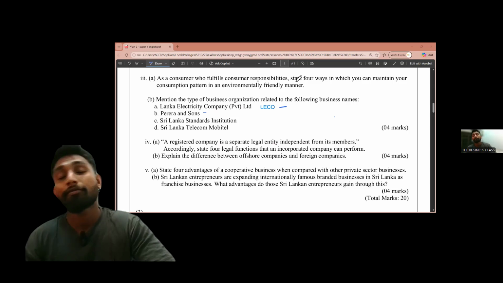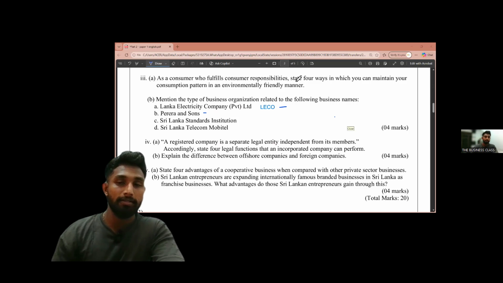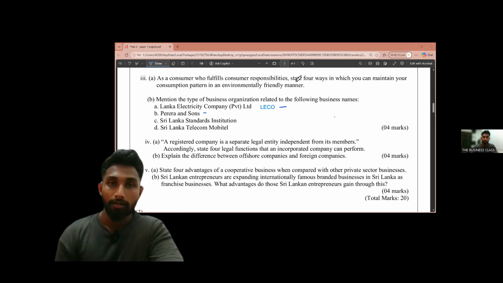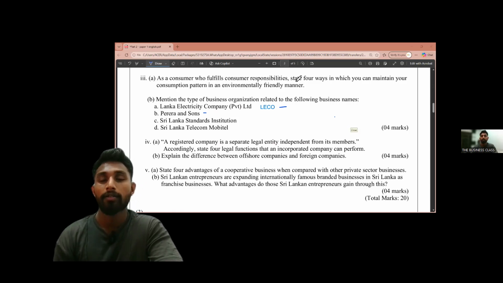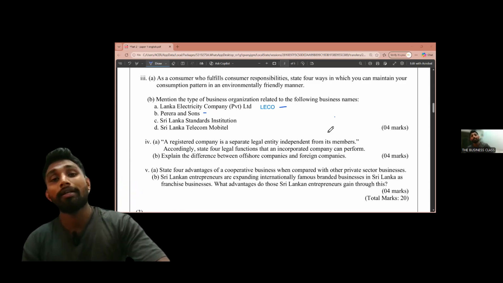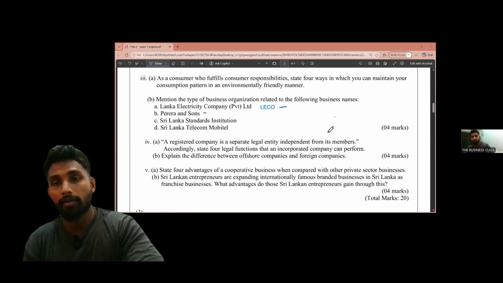Okay. Everyone is writing this as a partnership business, right? So actually, this is not a partnership business, right? Even though the name is like Pereira and Sons, it is not a partnership. Actually, it is a private limited company now, right? So you should remember that it is a private limited company now, right? Actually, a lot of students are writing that answer, right? It is just a private limited company, right? Not a partnership.